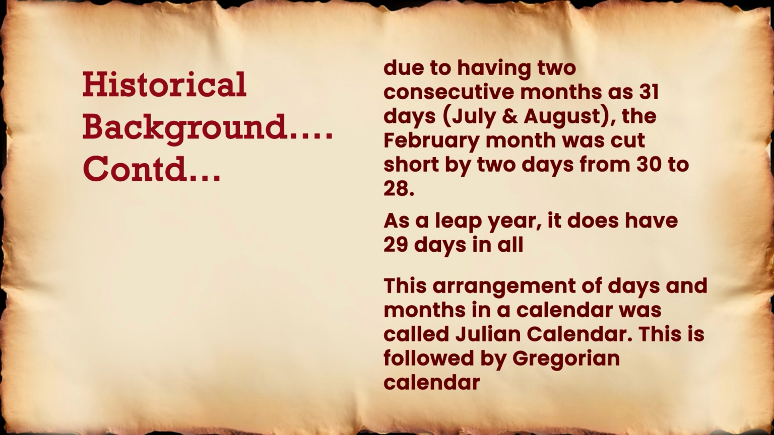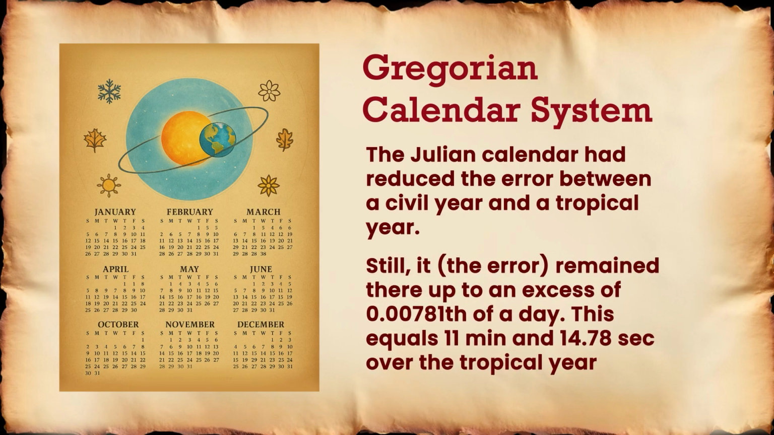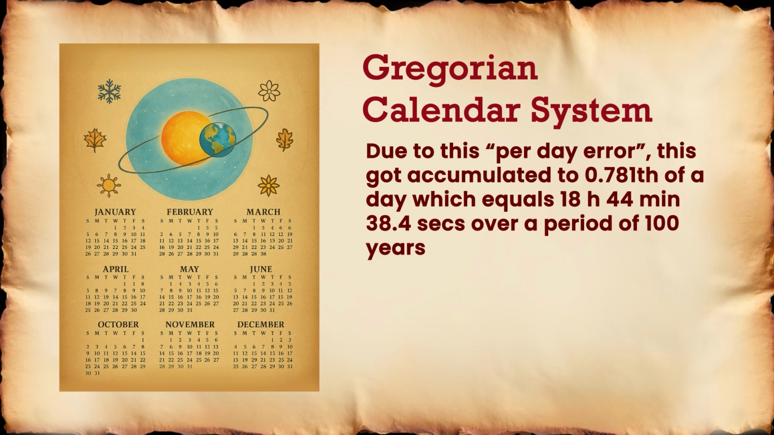This was followed by the Gregorian calendar. So, what is the Gregorian calendar system? The Julian calendar had reduced the error between a civil year and a tropical year. Still, the error remained up to an excess of 0.00781th of a day. This equals 11 minutes 14.78 seconds over the tropical year. Due to this per year error, this got accumulated to 0.781th of a day, which equals 18 hours 44 minutes and 38.4 seconds over a period of 100 years.